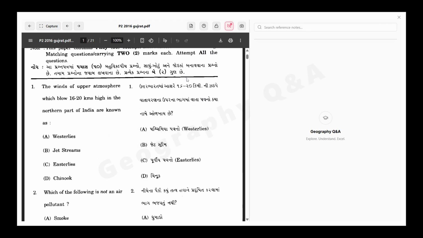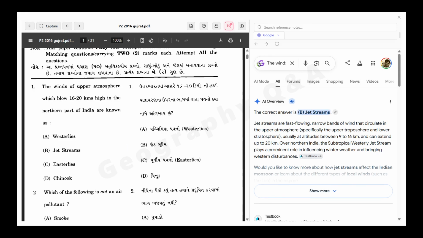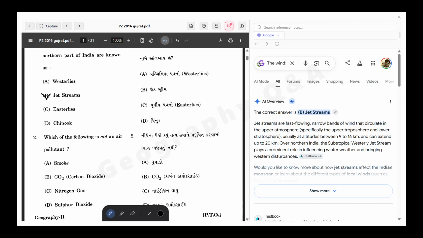So some of the questions are the questions. The winds of the upper atmosphere which blow from 160 to 20 kilometer high in the northern part of India is known as: westerly, jet stream, easterly, and Sindhu. So the correct answer would be jet stream. Right. So the correct answer is jet stream.